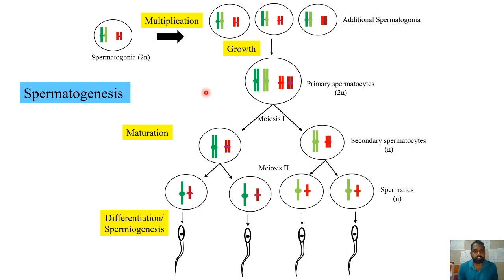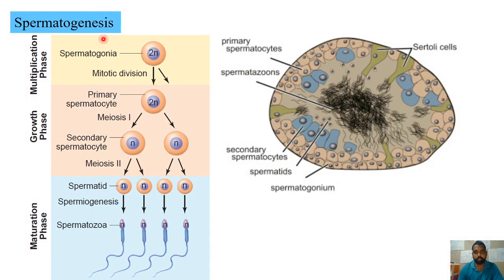So coming to the first process, that is spermatogenesis in male. As we have seen in the reproductive system part, this is the cross section of one seminiferous tubule, where you can see spermatogonia. This thing is spermatogonia, and these are the Sertoli cells. Spermatogonia will develop into sperms or spermatozoa, whereas Sertoli cells will provide nutrition to these growing sperms. So this is how the seminiferous tubules will be.